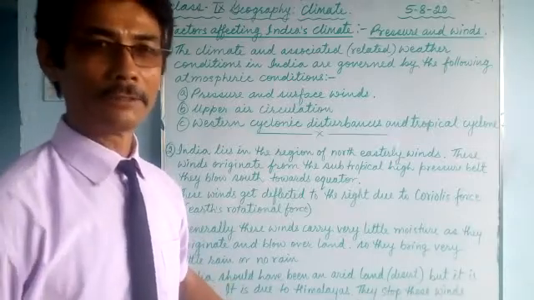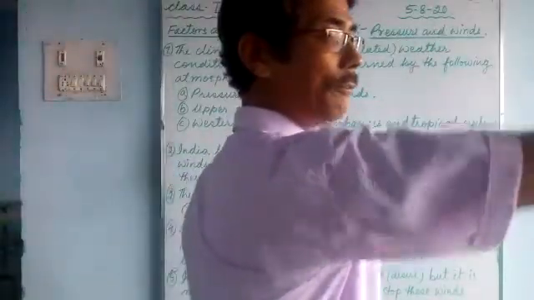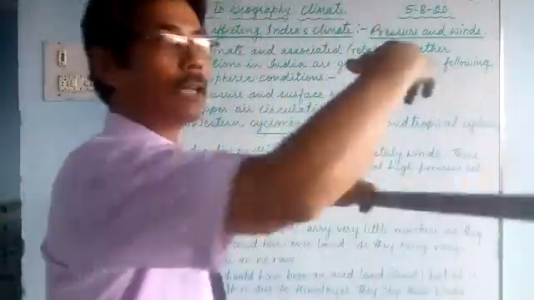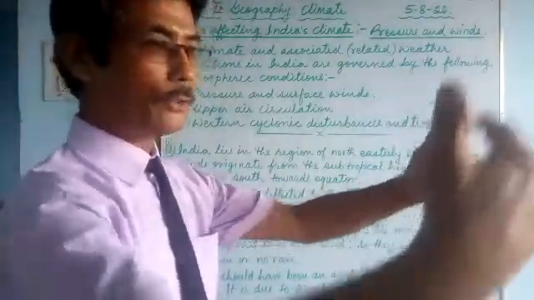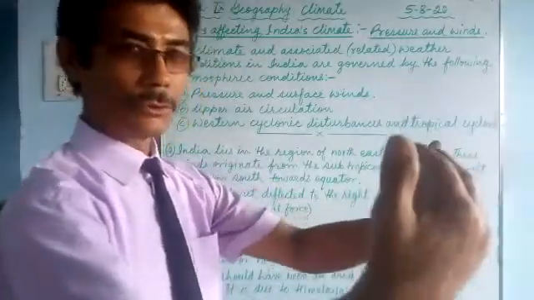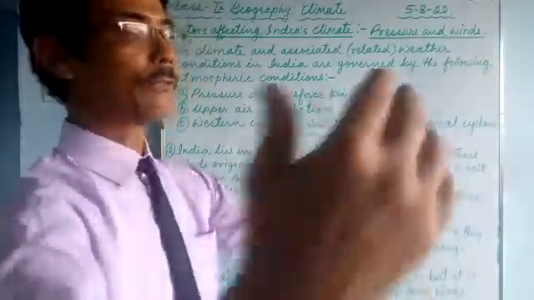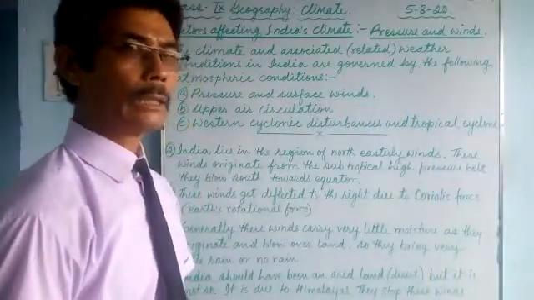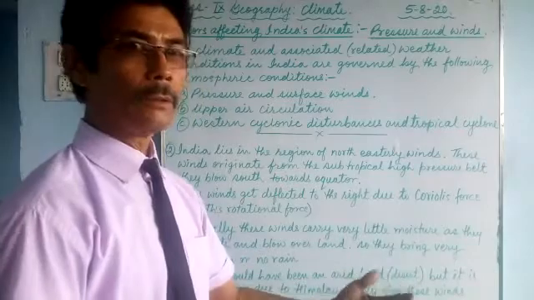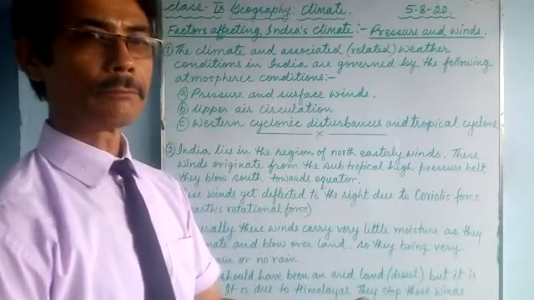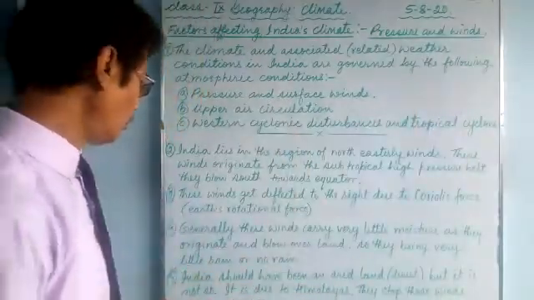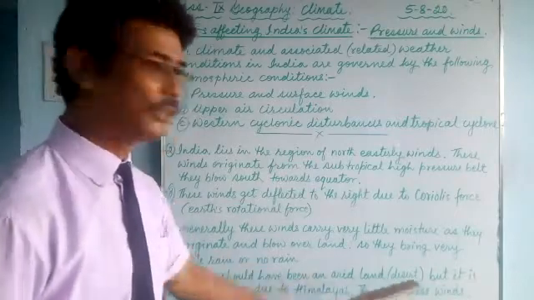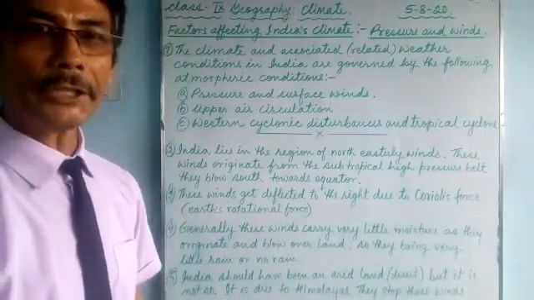India is saved because these winds blow from beyond the Himalayas, and the Himalayas stop these dry winds from entering India. Had there not been the Himalayas, India would have turned into a desert, with no rain and only dry wind blowing.